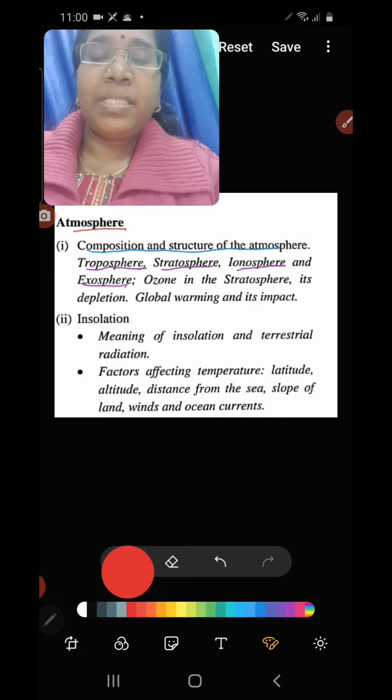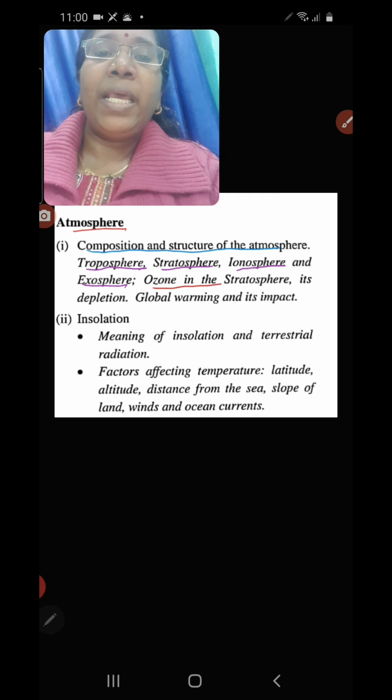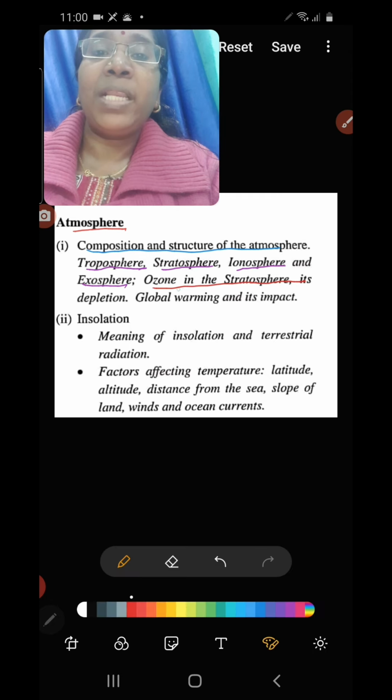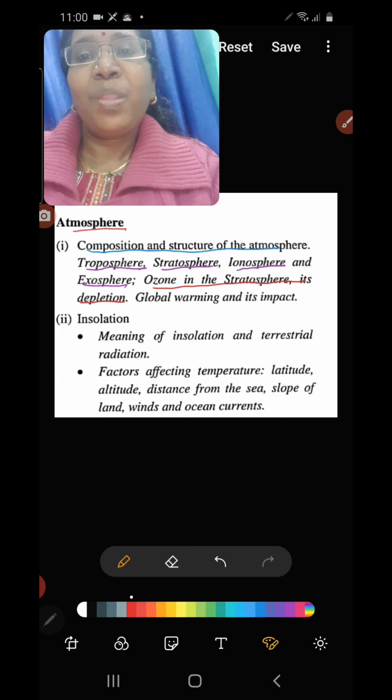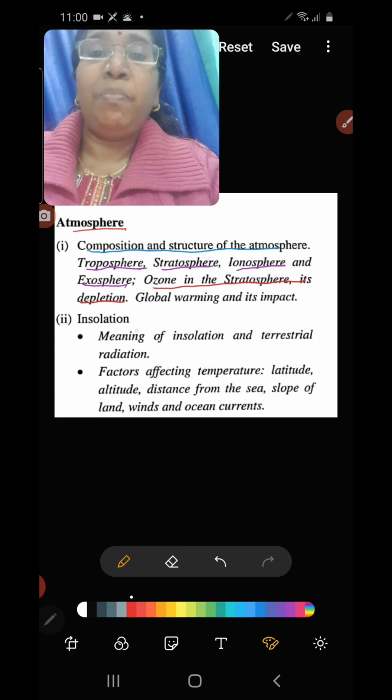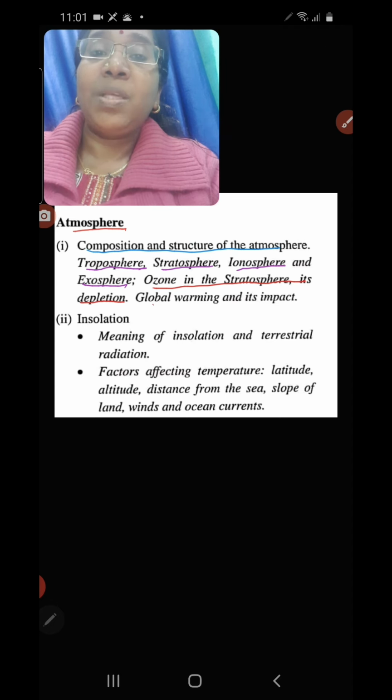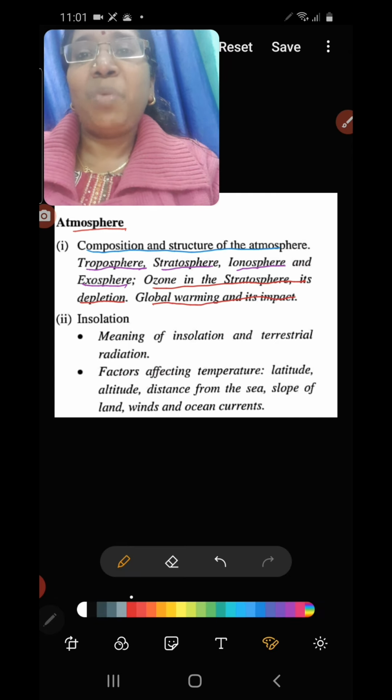We will also discuss topics like the ozone layer in the stratosphere. Ozone layer is in the second layer, the stratosphere, and ozone is going on depleting. Nowadays there is a depletion taking place of this ozone layer. So we will discuss the importance of the ozone layer, the depletion of the ozone layer and its impact. Then we will also discuss the major problem, that is global warming and its impact on earth. All these points we will be discussing in this session.